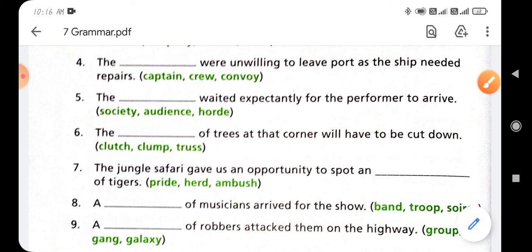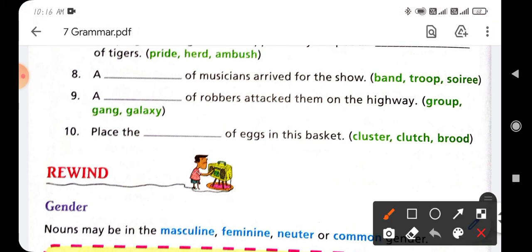Now option number 8. A dash of musicians arrived for the show. So which word will be filled in the blank? You have to see that in the bracket three options are given. The word band is the correct option. Then you have to fill in: a band of musicians arrived for the show. Now option number 9: a dash of robbers attacked them on the highway. You have to see the three given options. So you have to fill in the word gang. A gang of robbers attacked them on the highway.